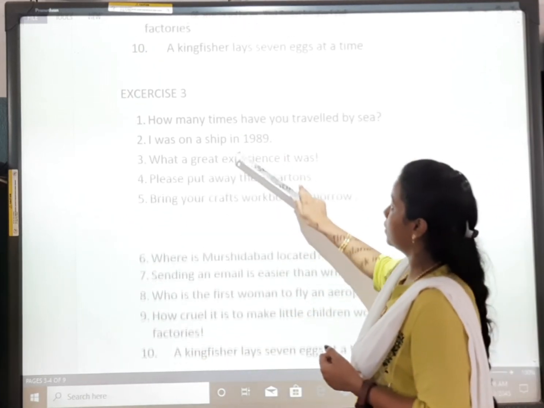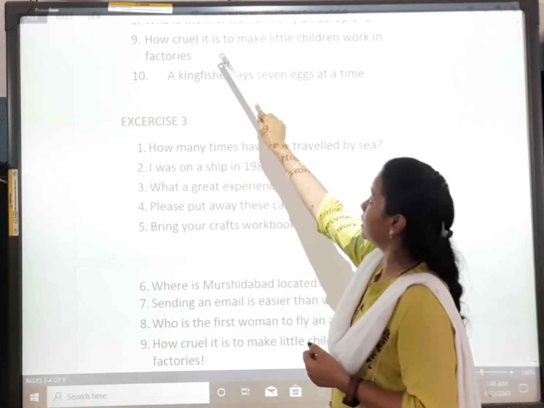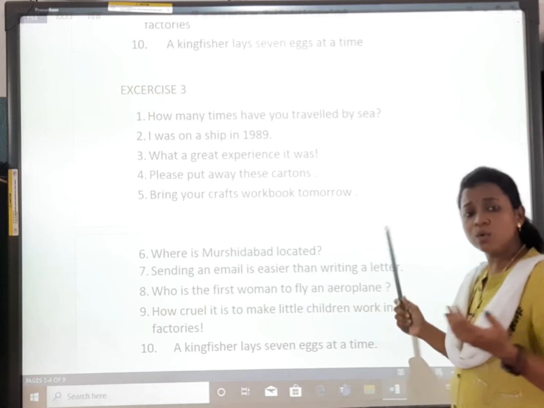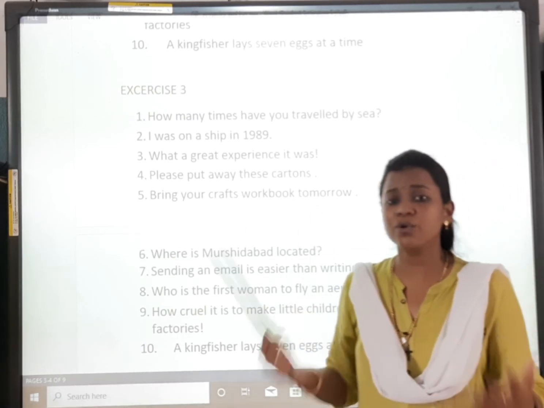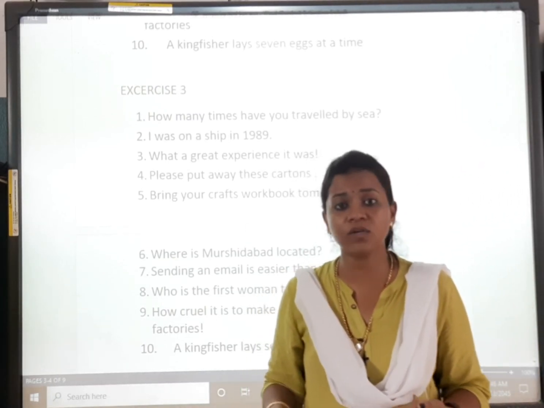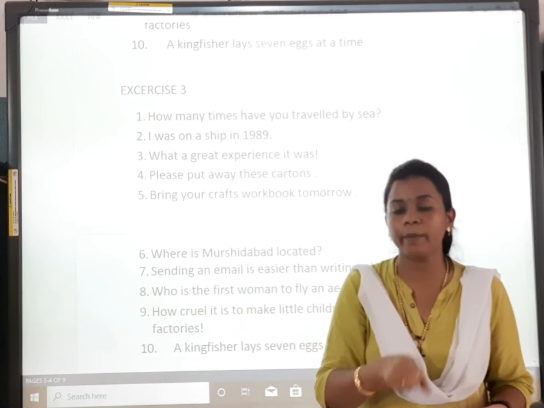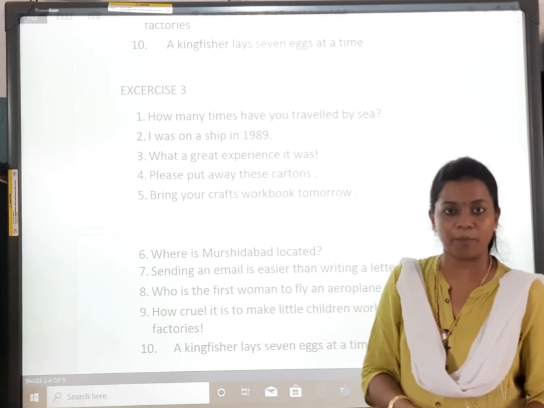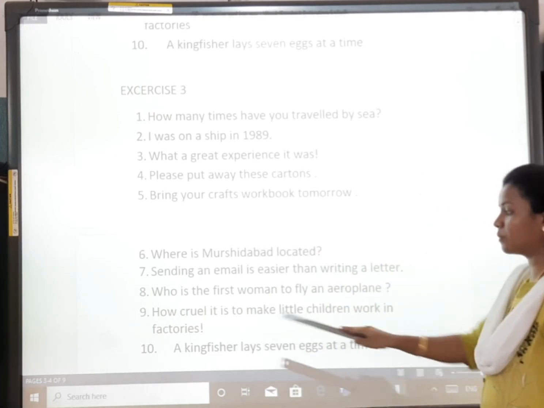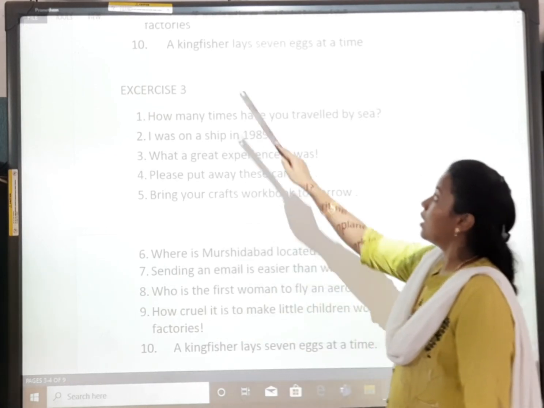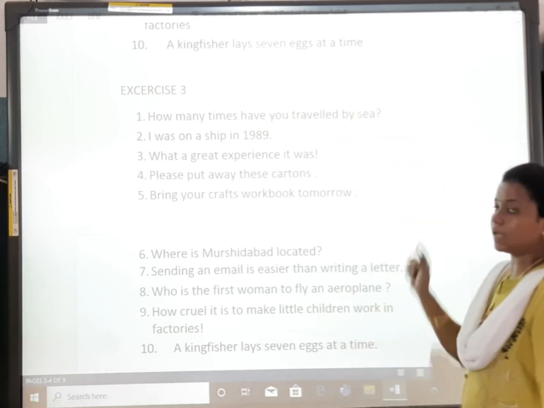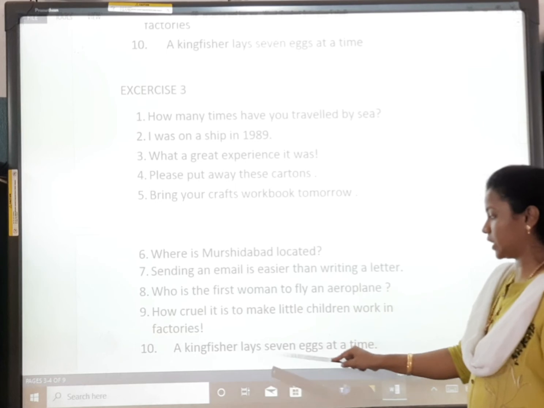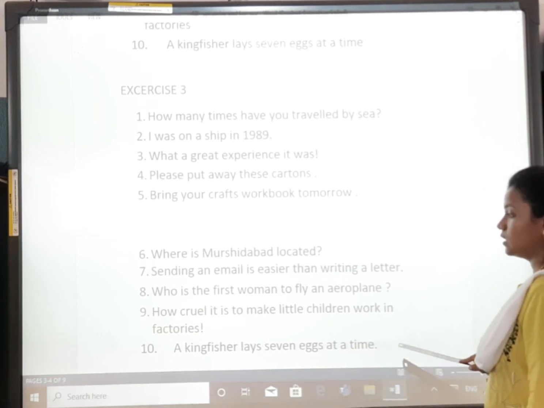How cruel it is to make the little children work in factories. How cruel it is to make children work in the factories. So, it is exclamatory sentence. How, but it is an expression which is coming out of grief. So it will be exclamatory mark. A kingfisher lays 7 eggs at a time. So it is a normal declarative statement. A kingfisher lays 7 eggs at a time.